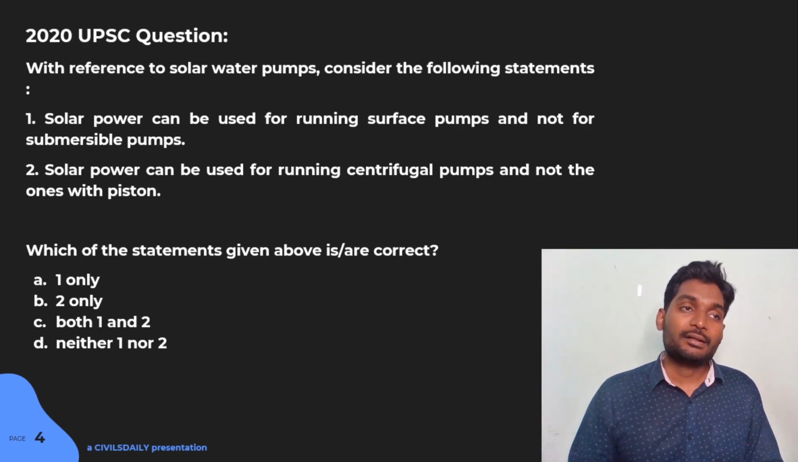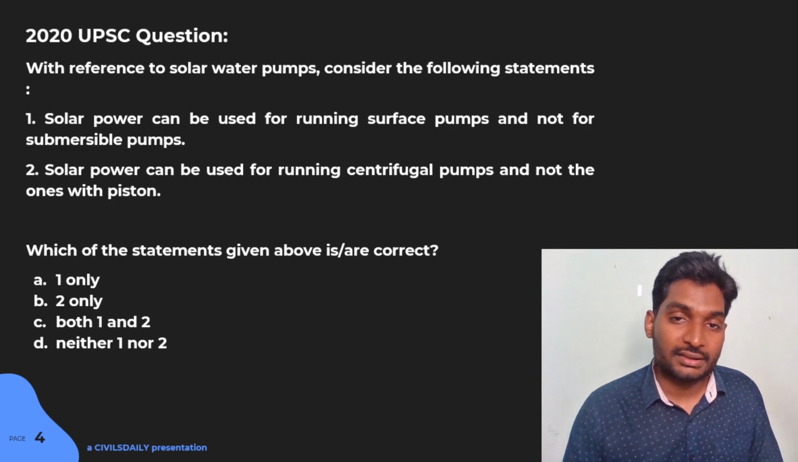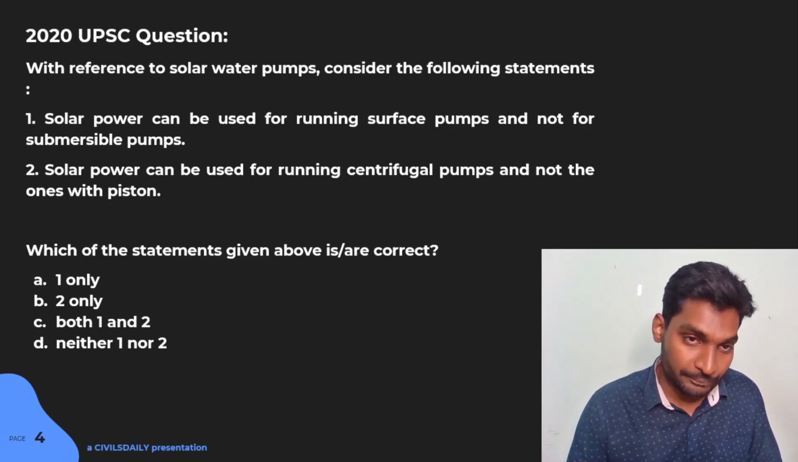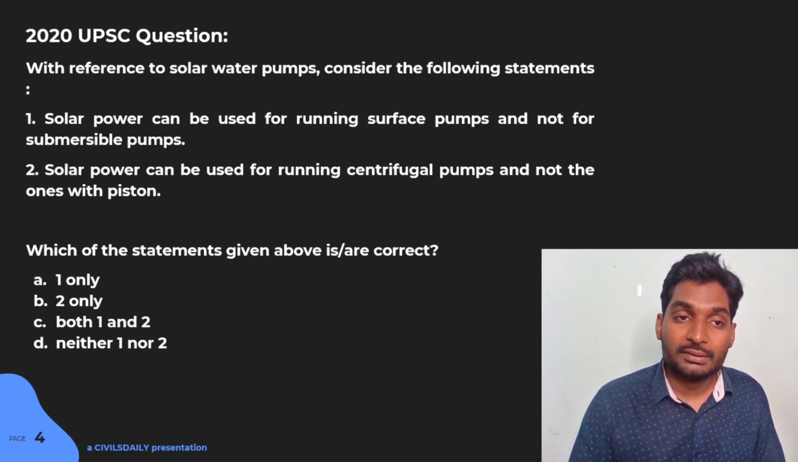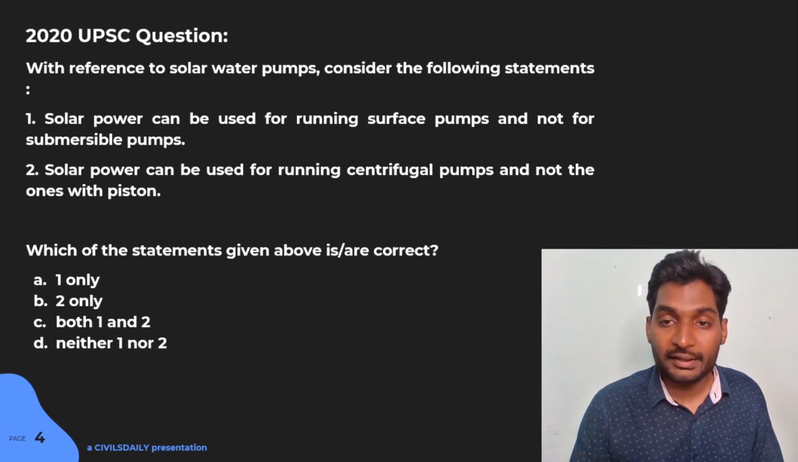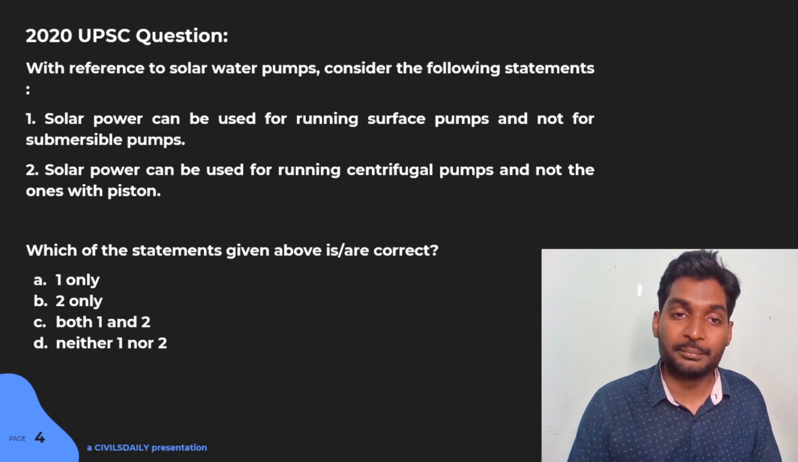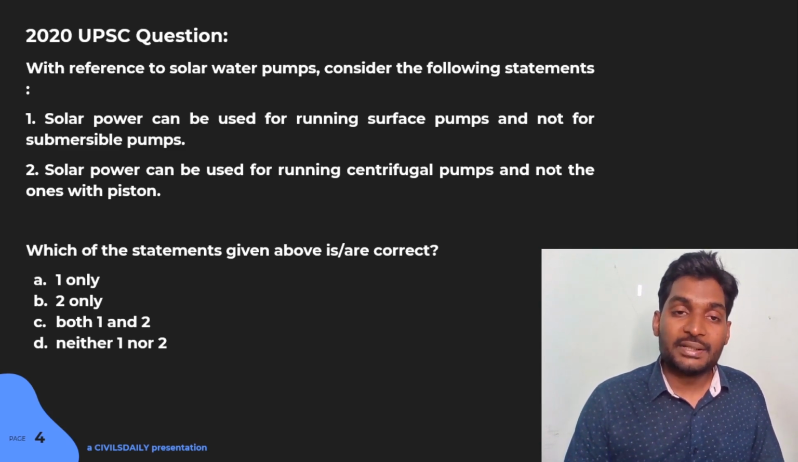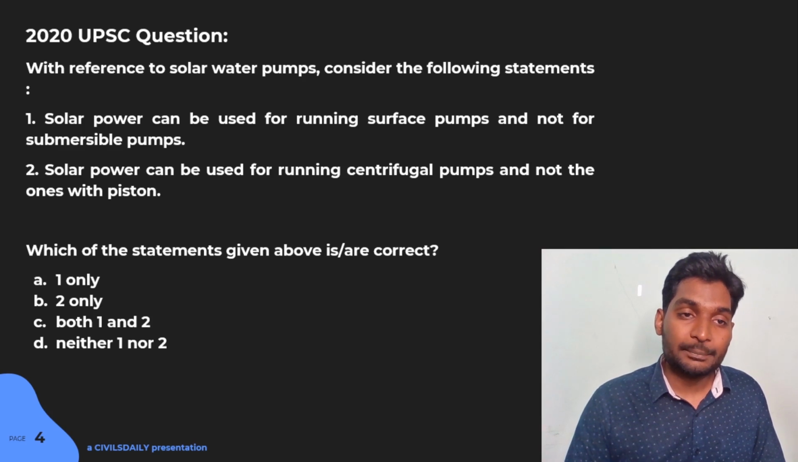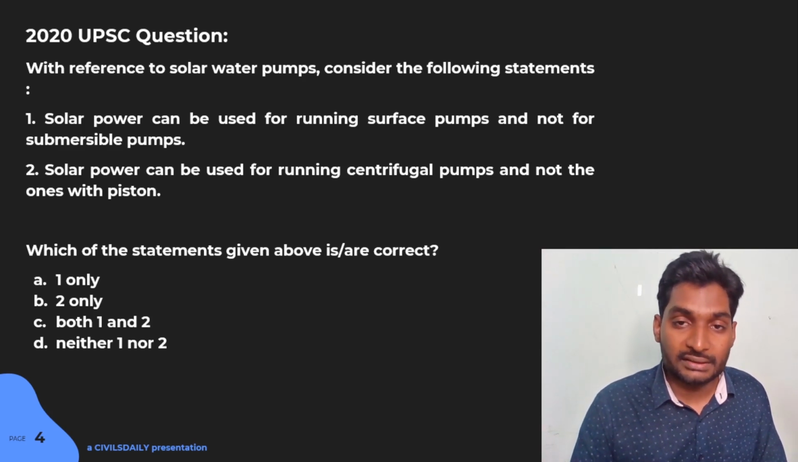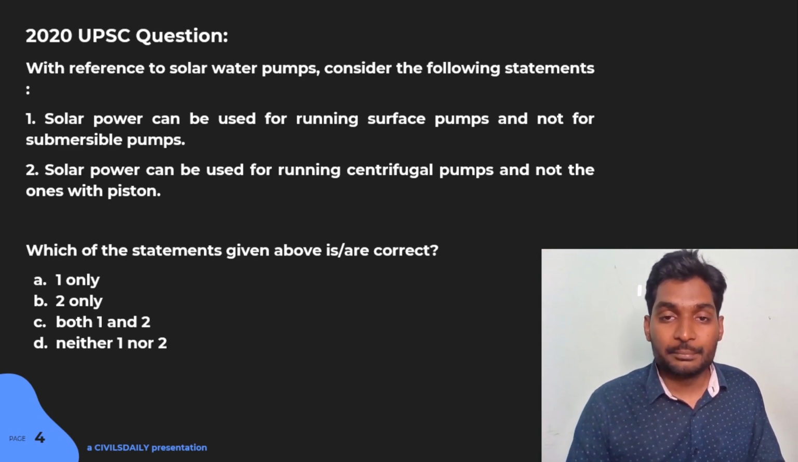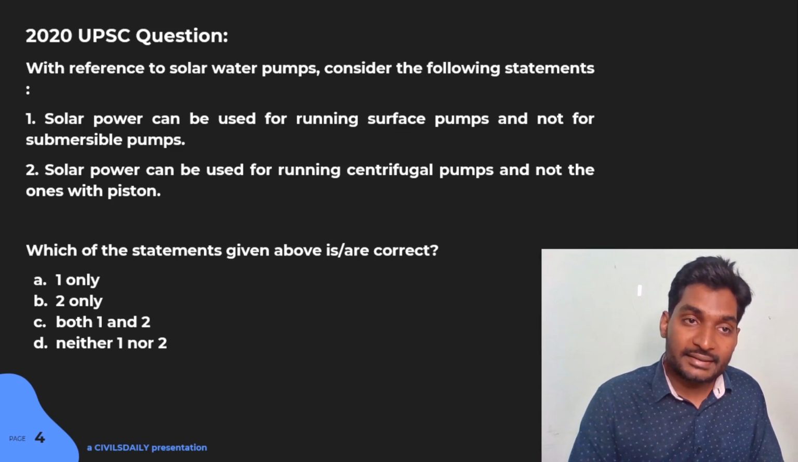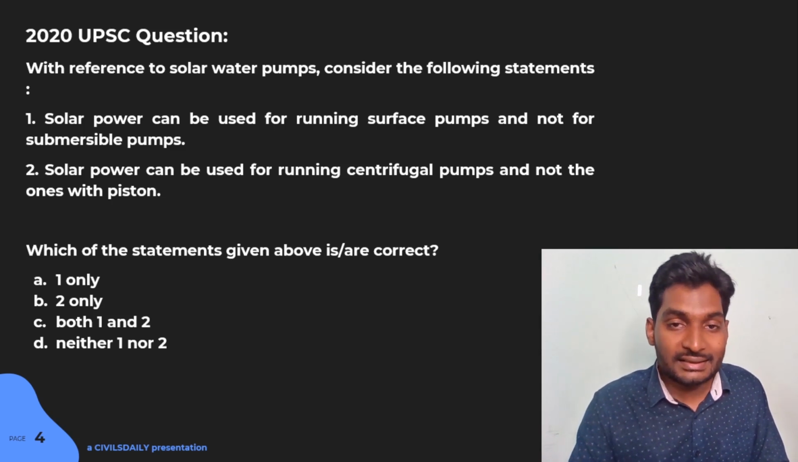Now here we ask ourselves a question: why not? Why not a solar pump? Why not a submersible pump can be used in this case? And why not a piston based pump be used in this case? Now, basically, the idea being any pump, be it submersible or be it some other pump, surface pump, or in this case, be it a piston based pump or a centrifugal pump, requires energy, solar energy in this case.